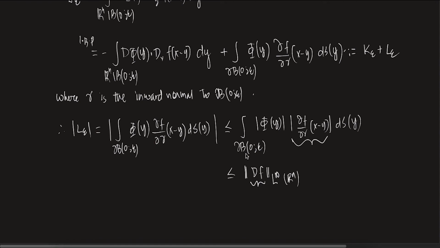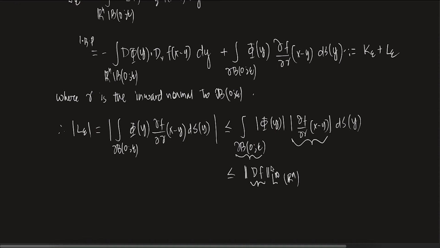There is a maxima which is attained. That maxima is of course always less than or equal to the maxima of f over whole Rn. You are taking the maxima over any unit ball like this, the boundary of a unit ball, which is always dominated by the maximum over whole Rn. Of course it is, because this is a very big set.